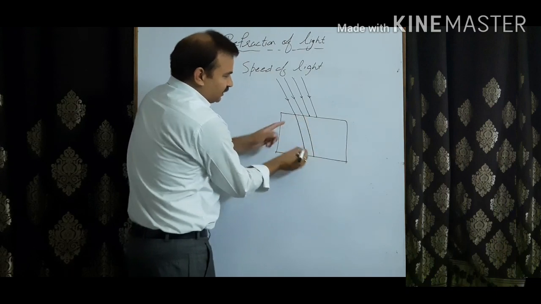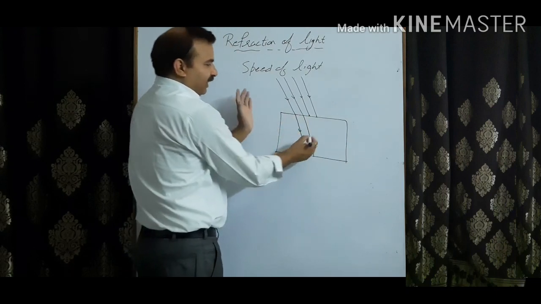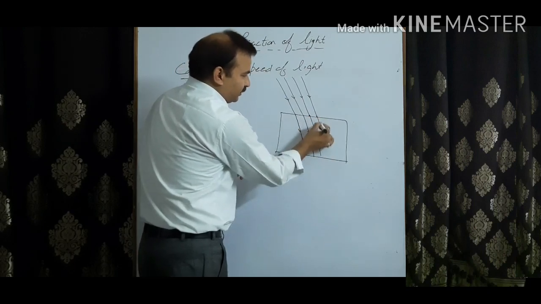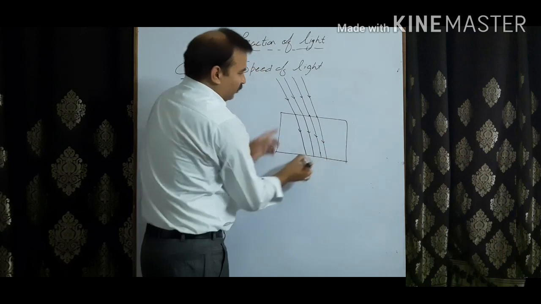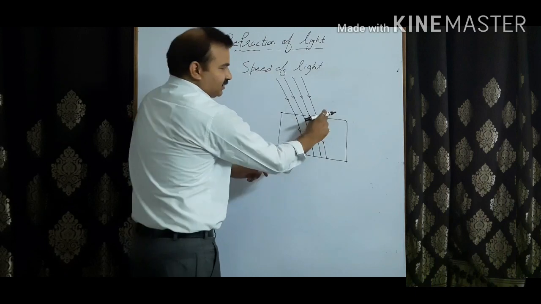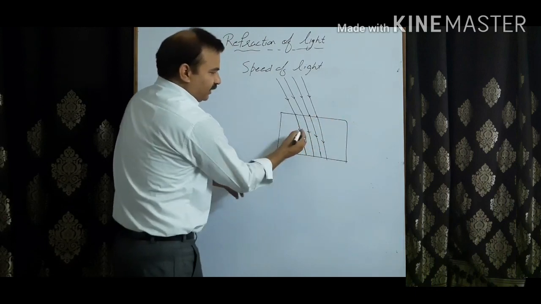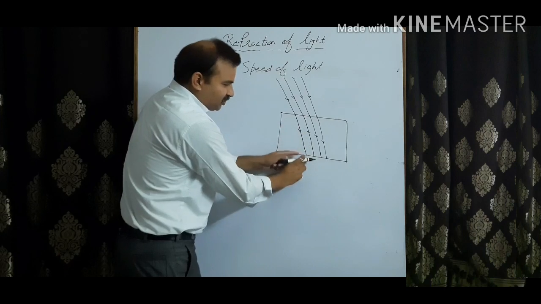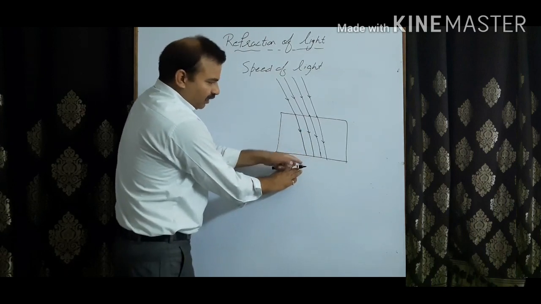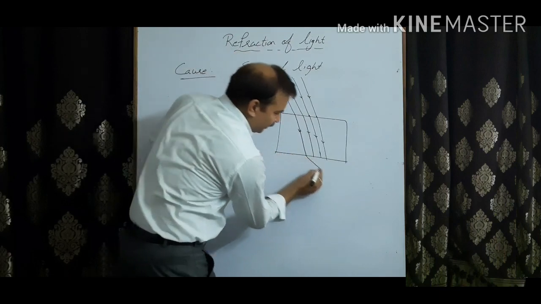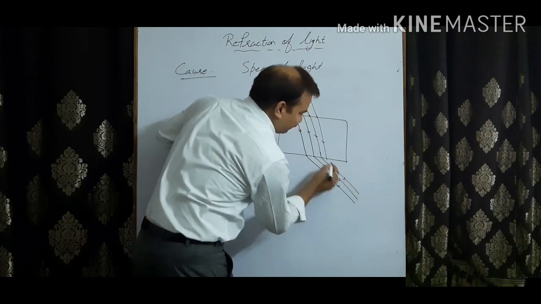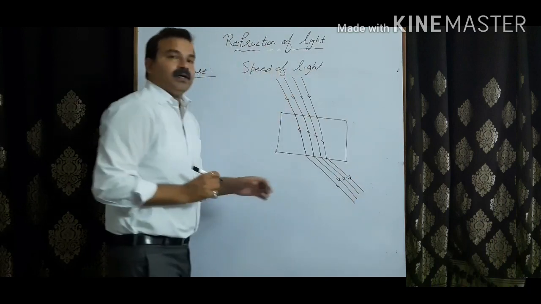So first this one, the most left, the ray of light will bend, then the second, then the third, and then the fourth. Now as this first ray of light bends early and the most right one at the last, what will happen? It reaches the other surface, the other end of this medium, early, and as a result again this will come out early, and like this the parallel beam of light will come out.